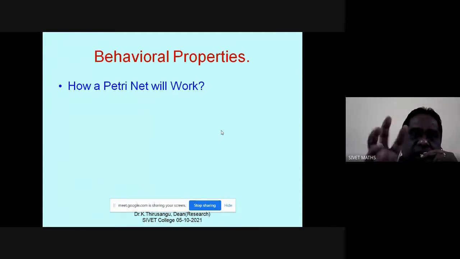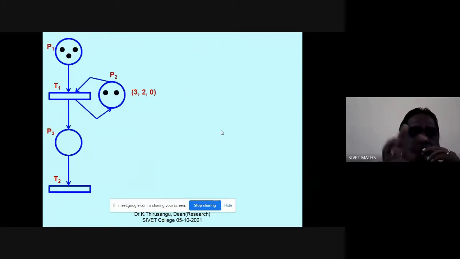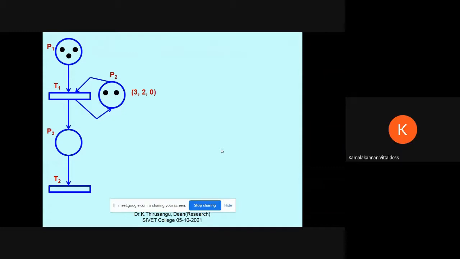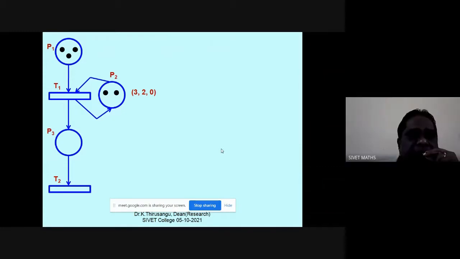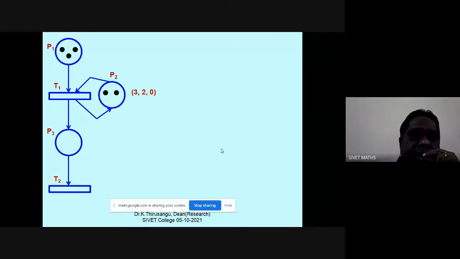So how does it work? As I said, these are particular components. Let us start with a complete system. There are 3 places and 2 transitions. The first place, P1, has how many tokens? 3 tokens. Very good. And the second place, P2, has 2 tokens. P3 has no token, and therefore the marking is this: the first place has 3 tokens, the second place has 2 tokens, and the third place has no tokens. So this is the marking.